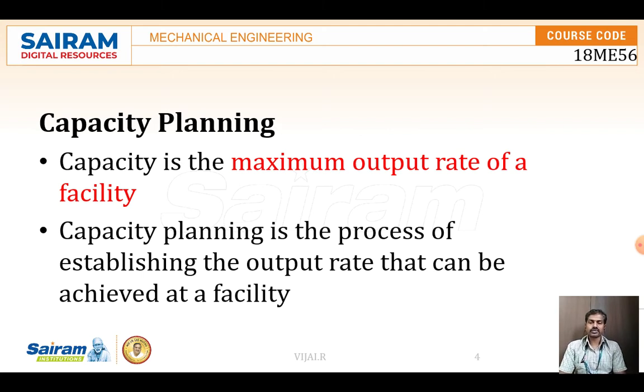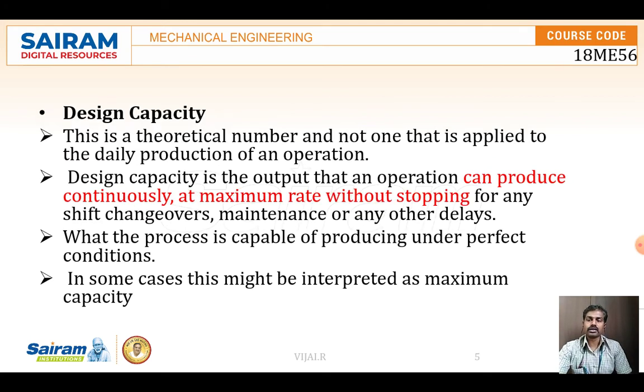So capacity planning means what? It's a process of establishing the output rate. So when a machine is there, how much it can produce. Why we need to calculate is for the future. So a man's capacity or a machine's capacity or an industry's capacity, planning all these things is called capacity planning.